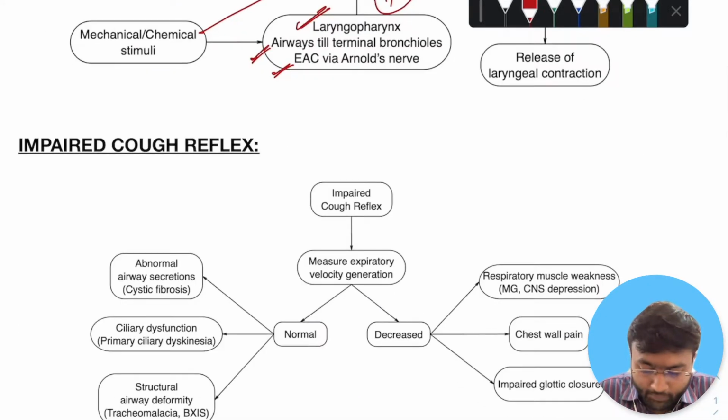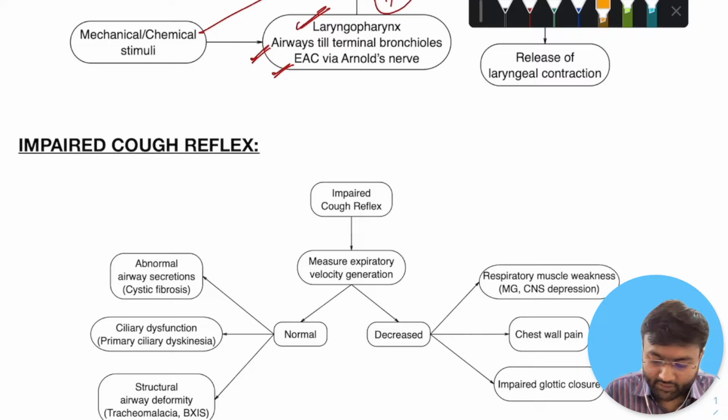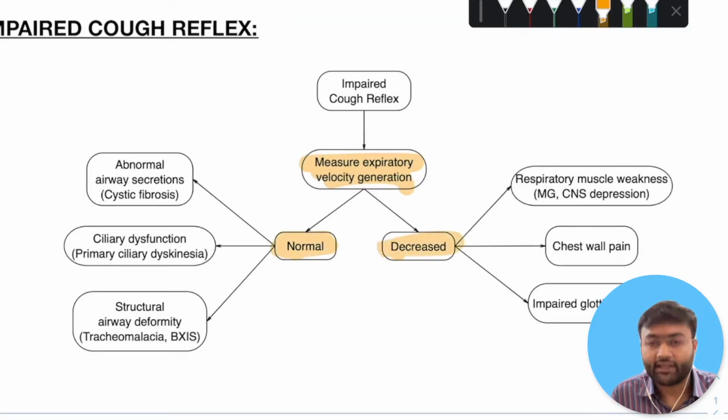Now, the cough reflex pathway can be impaired in a variety of diseases. So if I say that the cough reflex is impaired, you should think first of whether the force of expiration generated is adequate or not. So you will measure the expiratory velocity generation in the patient. This velocity generation can either be normal or decreased. If the velocity of generation is normal, in that condition, think of dynamic airway collapse, or if there are hard secretions, that is, secretions that are difficult to dislodge, like in cystic fibrosis or primary ciliary dyskinesia, or dynamic airway collapse that can be seen in tracheomalacia or bronchiectasis.